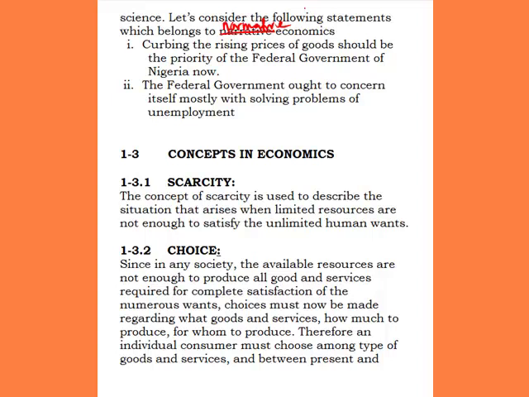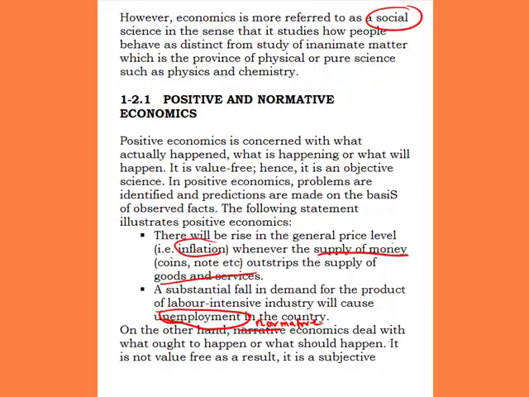They have reasons why they are saying that. The first man might probably be seeing it in the sense that the amount he's collecting at the end of the day in his salary is not able to be used efficiently because the price of goods is increasing. That is why he says government should be concerned with reduction in the price of goods and services. While the other man might probably be a barber who is incurring more costs on petrol. Therefore, he wants electricity. These are two views, and these two views are subjective views.